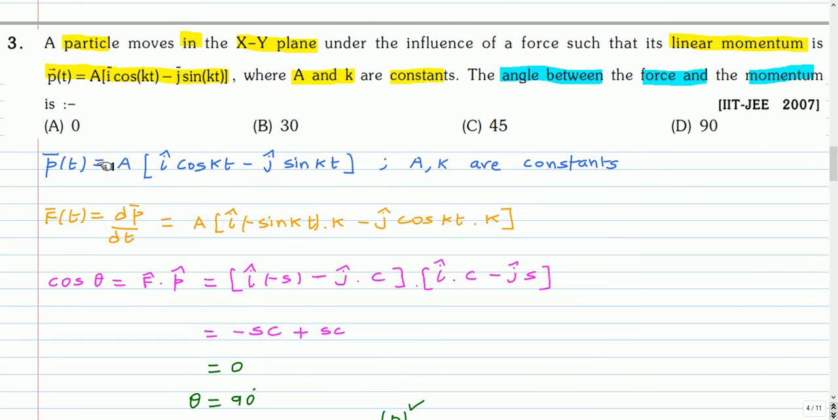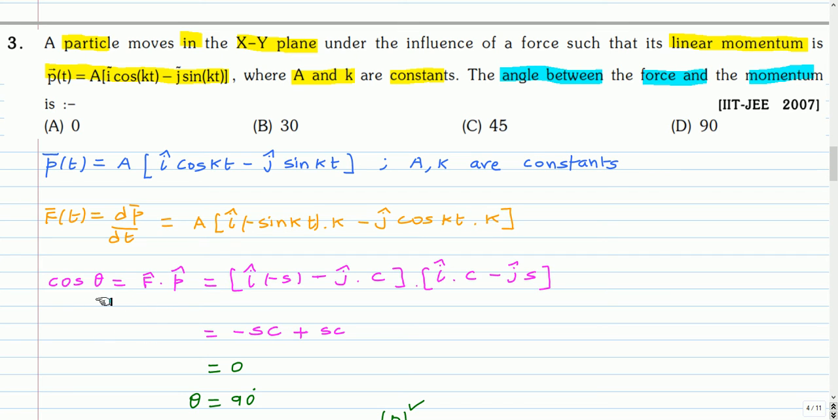So the momentum is given as a (i cap cos kt minus j cap sin kt). A and k are constants. Force is given as rate of change of momentum by Newton's second law, that is dp/dt. So if we differentiate this with respect to time, we get a i cap times the derivative of cos, which is minus sine, and derivative of kt is k. Derivative of sine is cos and derivative of kt is k.